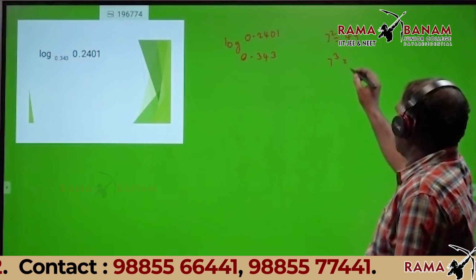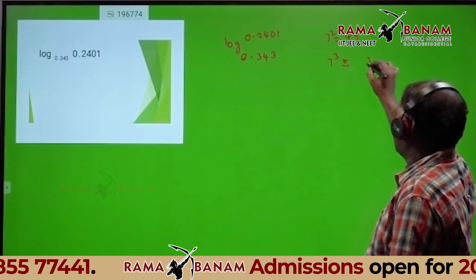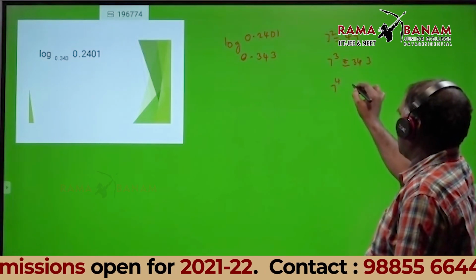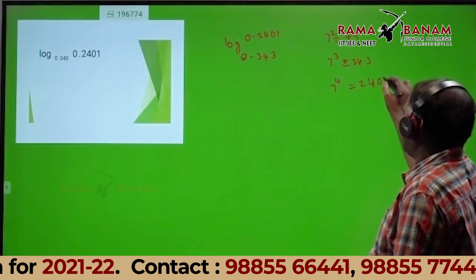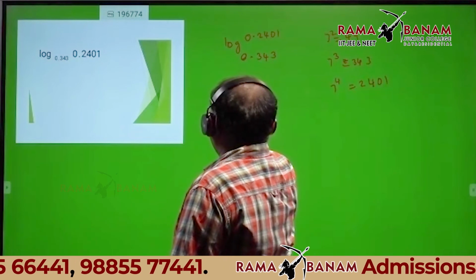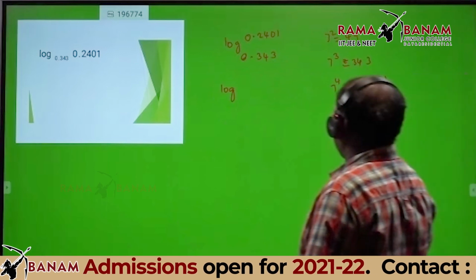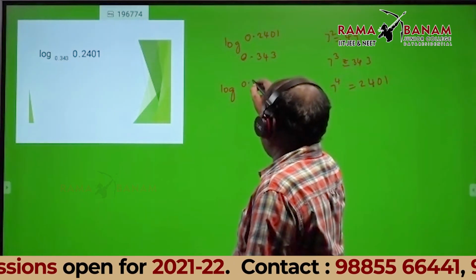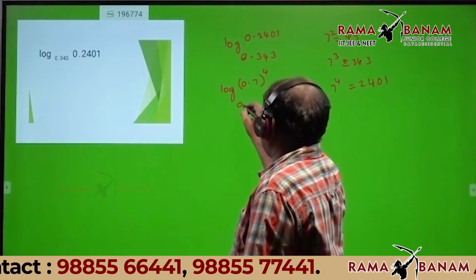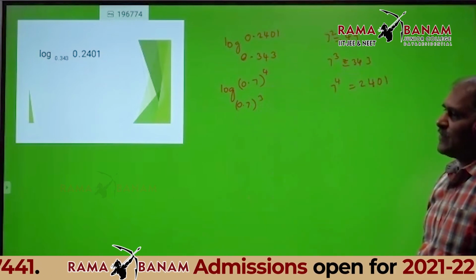You can multiply by 7: 7 9s are 343. What is 7 power 4? Equal to 2401. Then you can write log of 0.2401 as 0.7 power 4, and base 0.7 power 3. Simplify.